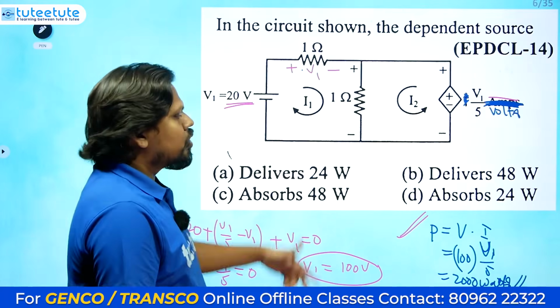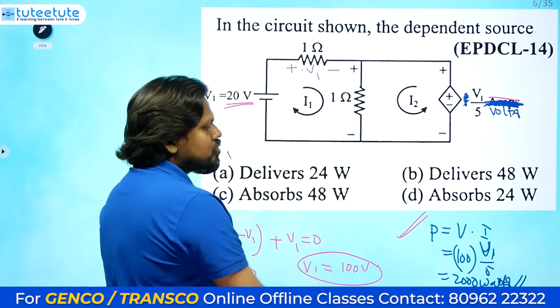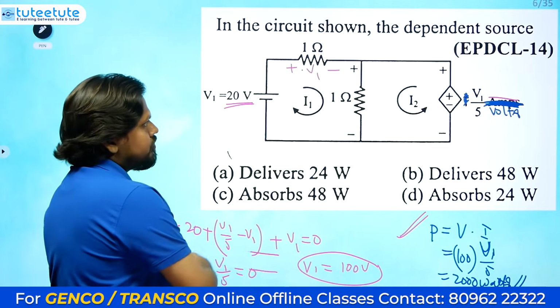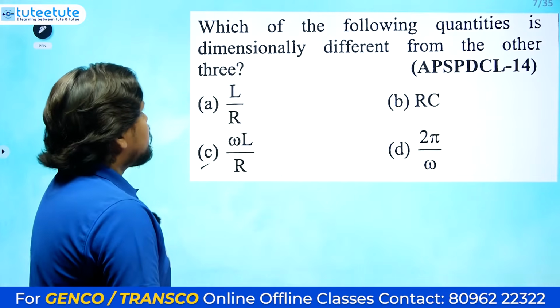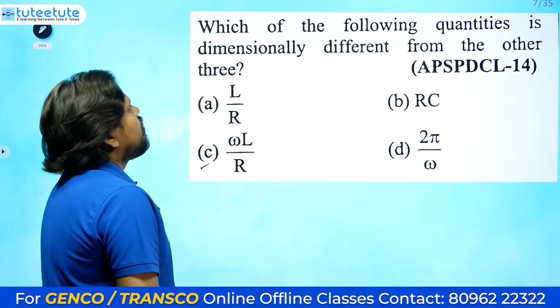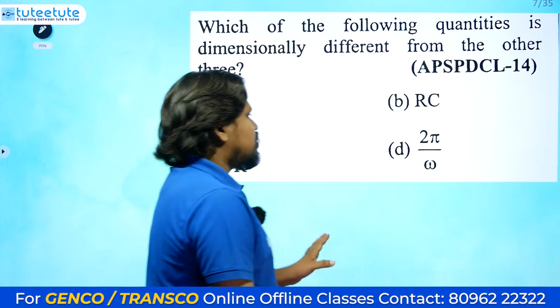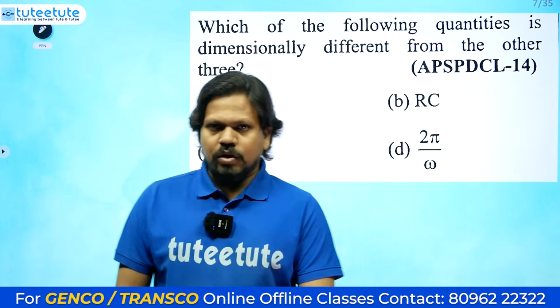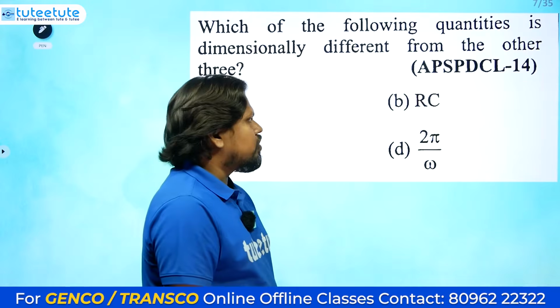Anything you can solve, and you need to apply certain methods to get the power in this one. You can try different methods also. Okay, next one: which of the following quantities is dimensionally different from the other three? This is the question. I have even given it in the first 500 questions part 1 also.